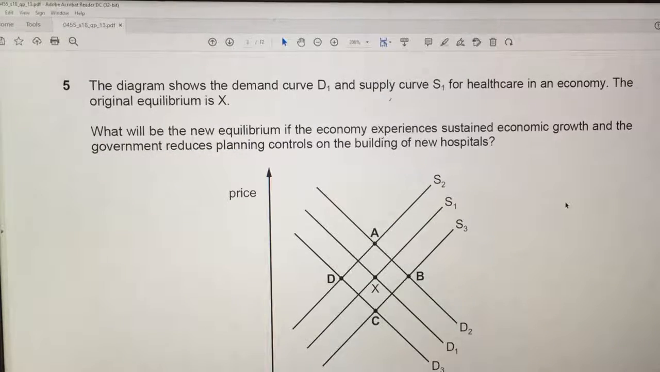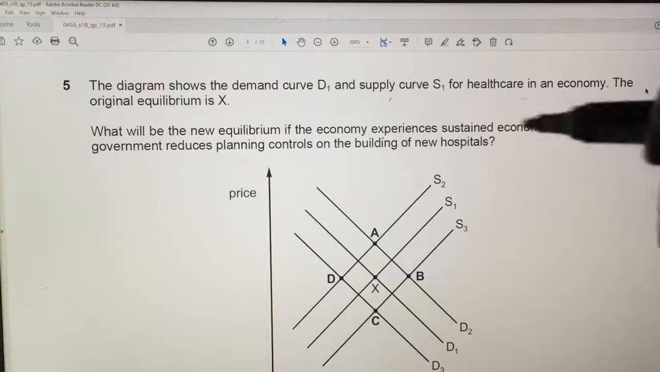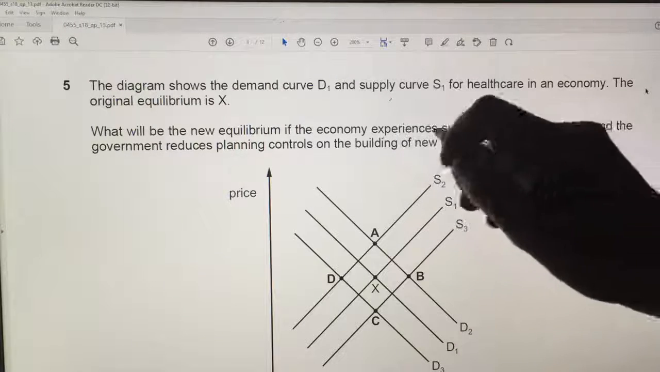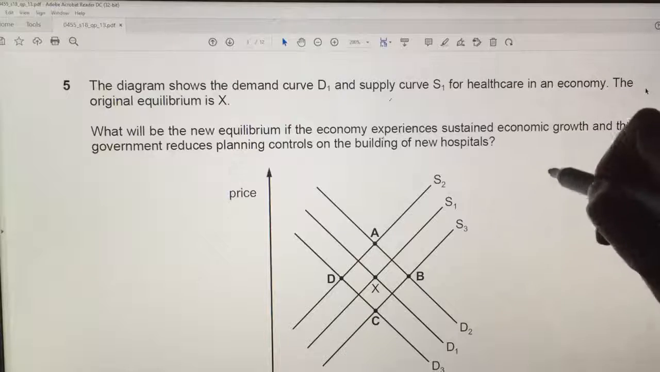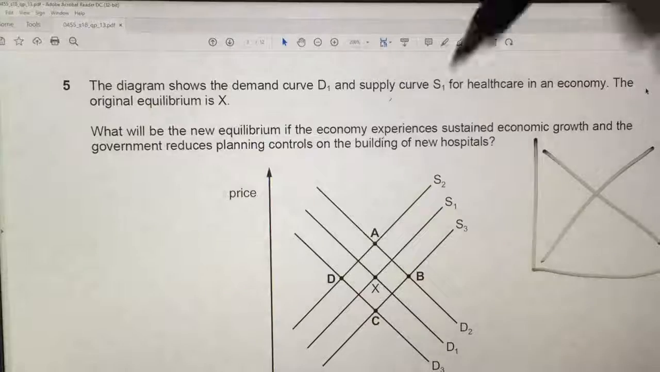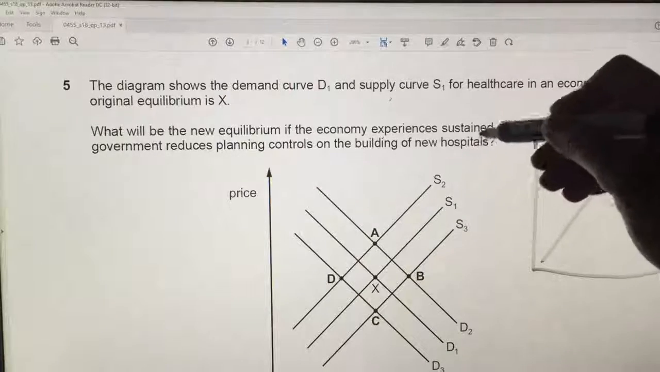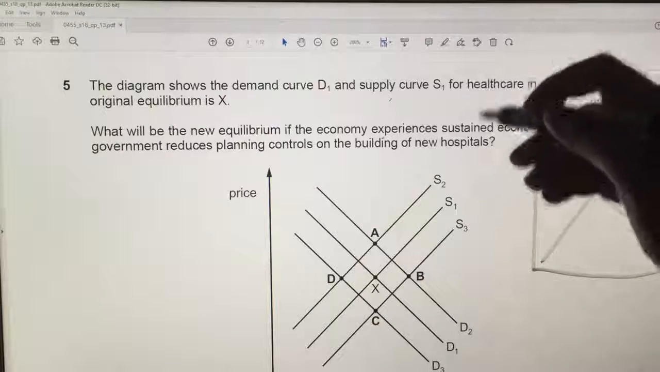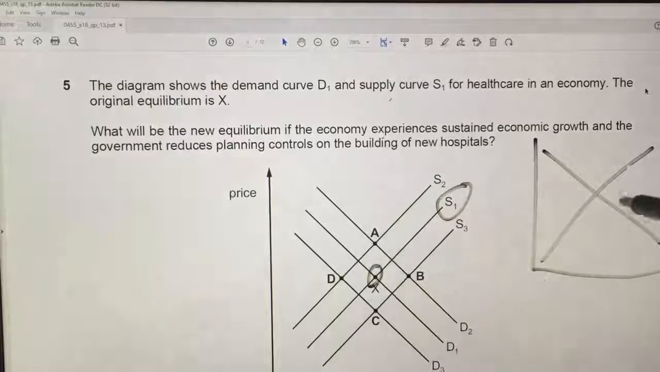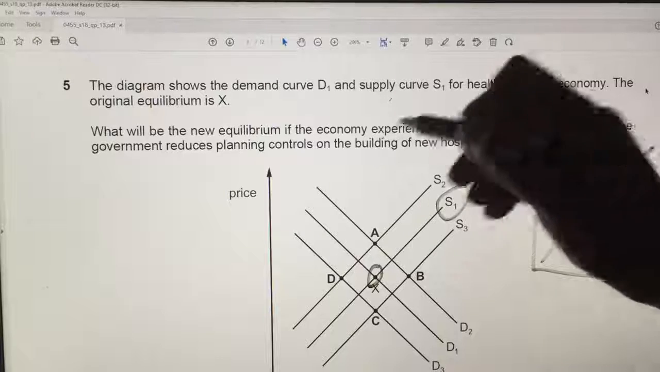And question 5, another one of those spider's webs curves. What will be the new equilibrium if the economy experiences sustained economic growth and the government reduces planning controls on the building of new hospitals? I did not read the first part because we're starting here. And I just draw my curve over here so I can work this out.